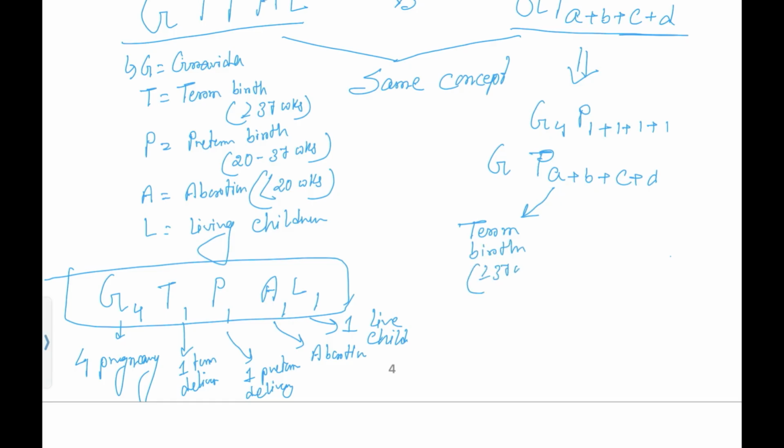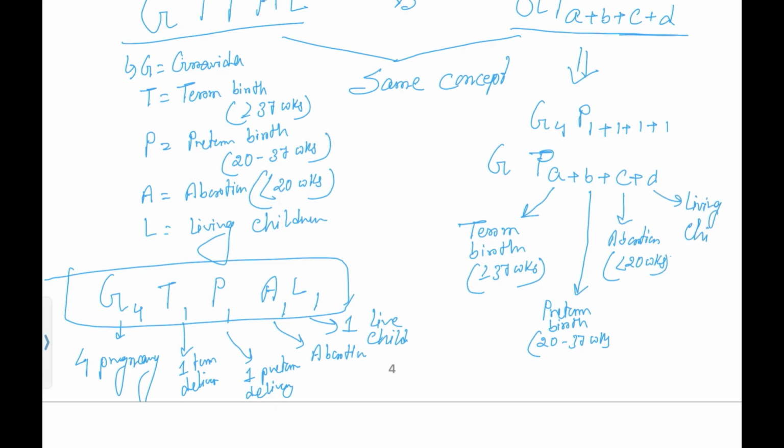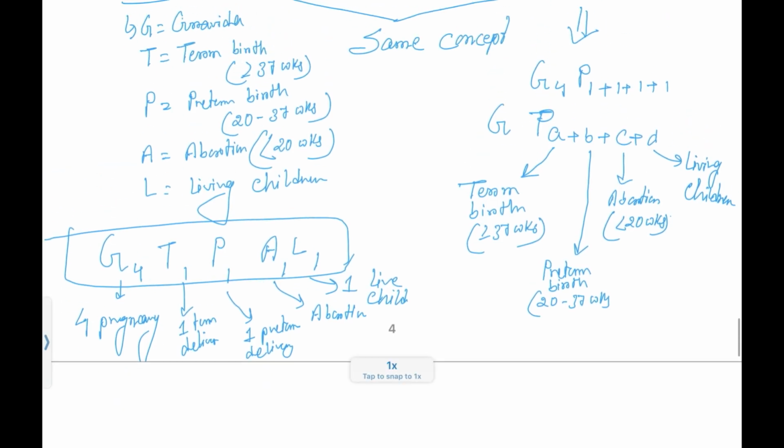Term birth means the delivery occurs at more than or equal to 37 weeks. B stands for preterm birth. Preterm birth means between 20 to 37 weeks. C stands for abortion, if termination of pregnancy occurs below 20 weeks. D stands for living children, the total number of live children the woman has.